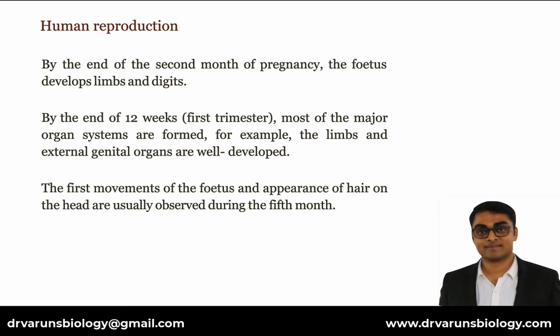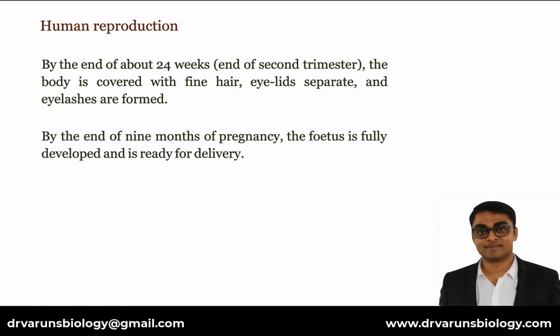By the end of the second month of pregnancy, the fetus develops limbs and digits. By the end of 12 weeks, that is the first trimester, most of the major organ systems are formed. For example, the limbs and external genital organs are well developed. The first movements of the fetus and appearance of hair on the head are usually observed during the 5th month. By the end of about 24 weeks, that is the end of the second trimester, the body is covered with fine hair, eyelids separate and eyelashes are formed. By the end of 9 months of pregnancy, the fetus is fully developed and is ready for delivery.